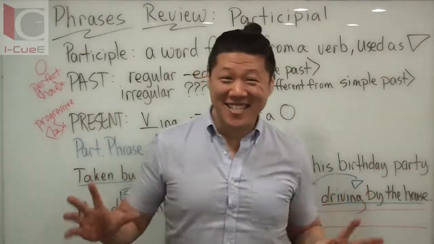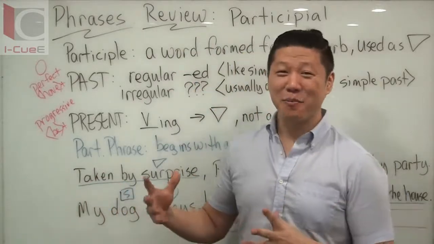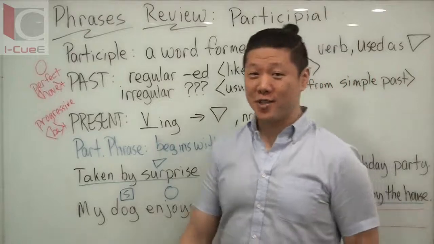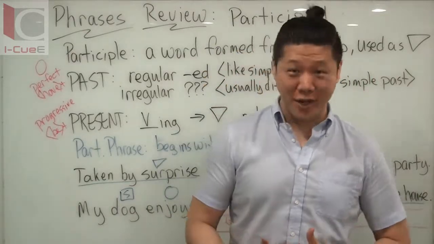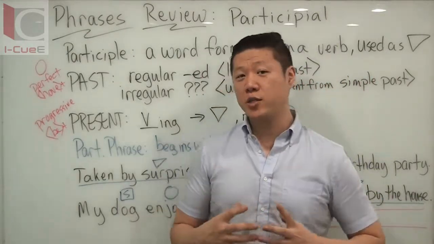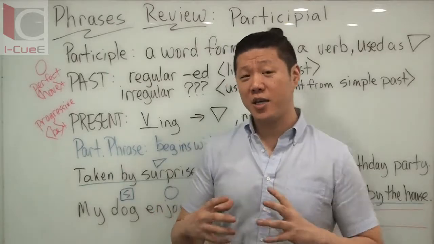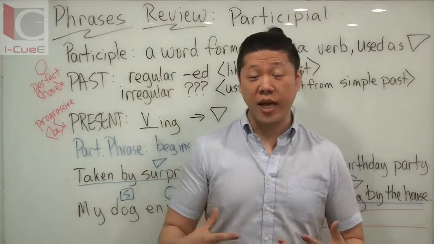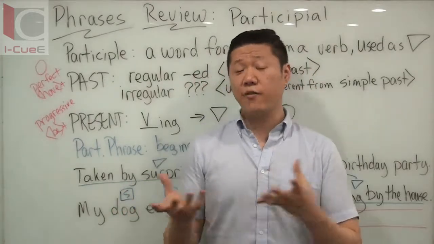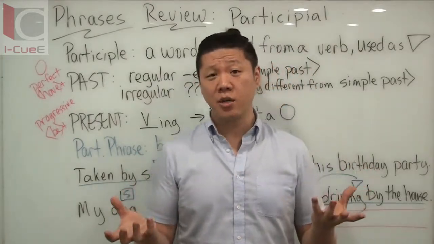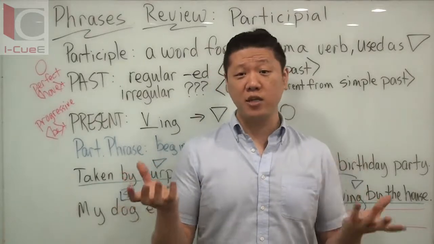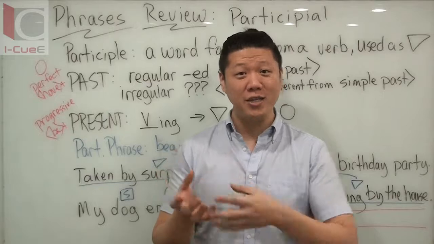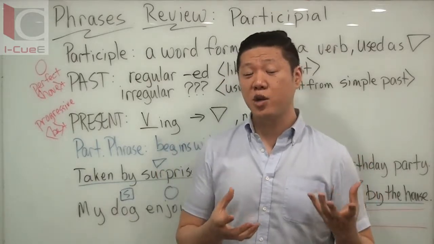We're almost done. I promise. Well, a few more minutes. But here we go. Phrases review, going into participial phrases. We did prepositional phrases, we did gerund phrases. Now when we did gerund phrases, what I told you is that gerund phrases, because of the way that they look, verb-ing, that's the present participle. And the present participle is verb-ing, so they look the same, right? They're exactly the same. Verb-ing for gerund, verb-ing for present participle, and a participial phrase is also going to be verb-ing.